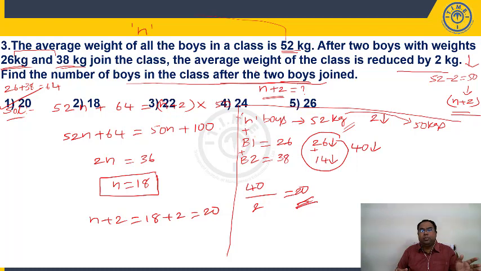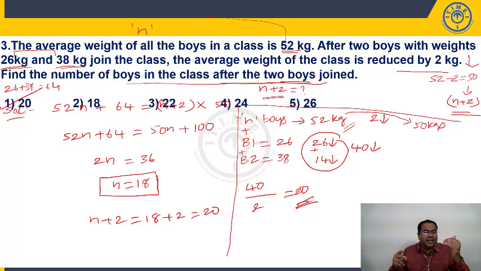So alternate approach, n boys, it is 52 kilo. Boy 1, 26 kilo. Boy 2, 38 kilo are getting added to the group. Now if you see here, the first boy is 26 less than the group average, the second boy's weight is 14 less than group average. When I'm adding these two, both of them together are 40 less than group average. Now when I observe here, when I'm adding these two guys, average is reduced by 2. That means your average 52 is becoming 50. That means average is dropping by how much?